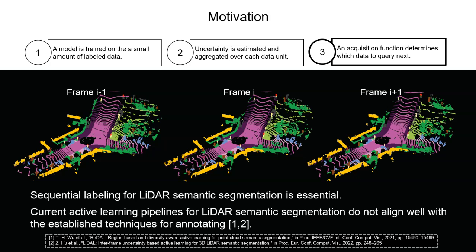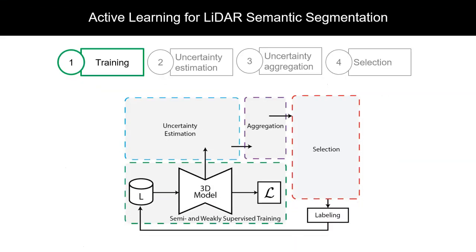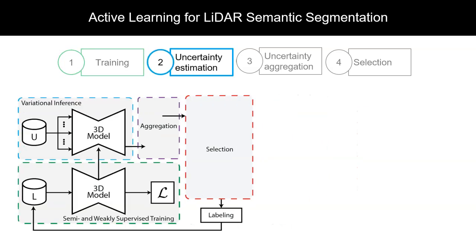However, current active learning approaches for LiDAR semantic segmentation do not align well with this established technique for annotating. Thus, we need to design one from the ground up. Similar to any active learning pipeline, we start by training a model with a small set of labeled data. We then estimate the point-wise uncertainty following techniques in Bayesian active learning by disagreement.